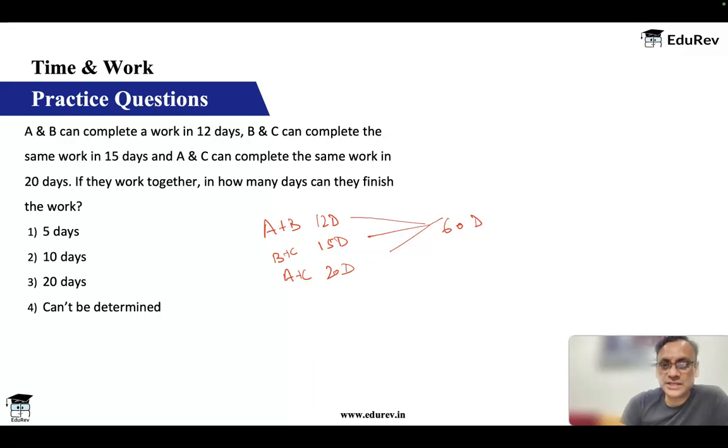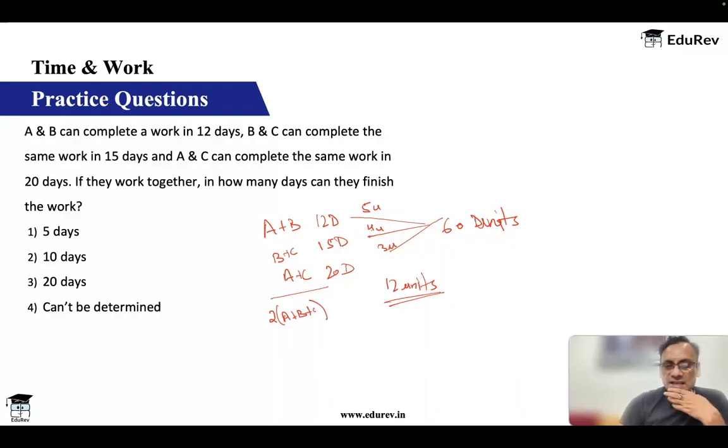So the work is 60 units. 60 divided by 12, work done is 5 units per day. Here it is 4 units per day, and here it is 3 units per day. Together they do 5 plus 4 plus 3, which is 12 units in a day. But again, this 12 units is by 2 times A plus B plus C.